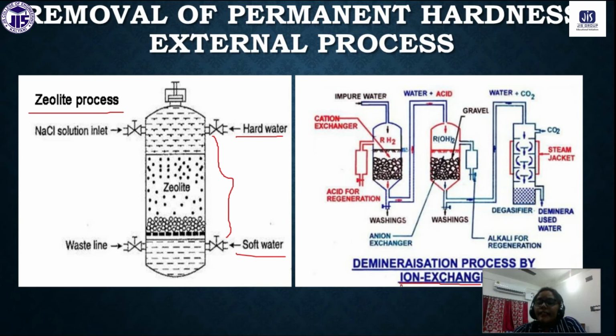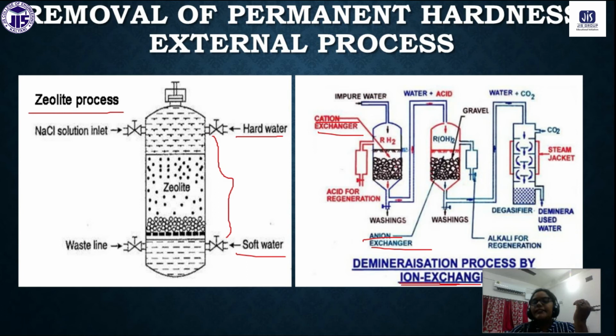This ion exchange resin we also use for the demineralization process. Like in the chemistry department, you are using distilled water. So how do we make distilled water in our lab? By using this ion exchange resin. What will happen? There are two chambers. One is the cation exchange resin, and the second chamber is the anion exchange resin. One is the cation exchanger and the second one is the anion exchanger.